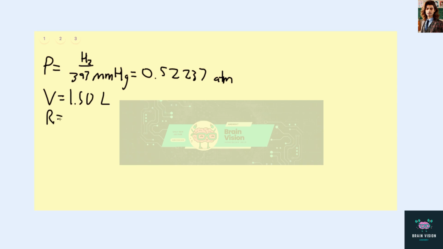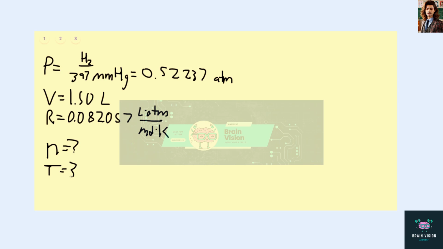Our R value is again 0.082057 liter atmospheres per mole Kelvin. Our n is what we're looking for, and our T is 305 Kelvin.